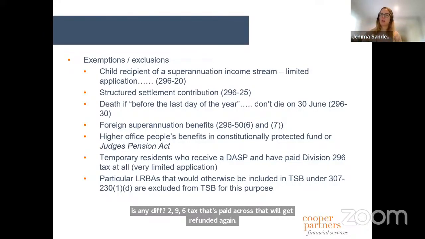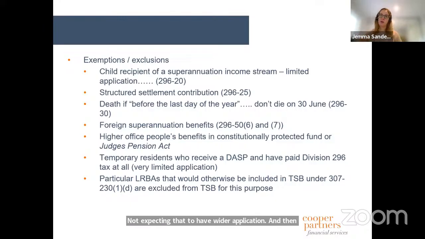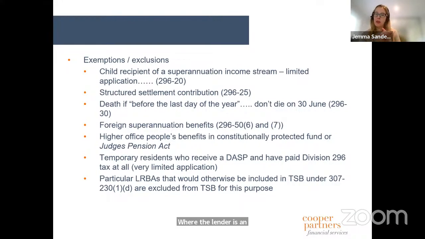And then you've got particular limited recourse borrowing arrangements that are included under the normal TSB provisions, but here they're actually excluded. So under the normal TSB provisions, if you've got an LRBA where the lender is an associate, so a related party loan, or the member has met a condition of release with a nil cashing restriction, then it's actually that the loan itself gets added back to the person's total super balance. In here, what they're looking at is going to be the net value of the asset that'll be included for total super balance purposes.